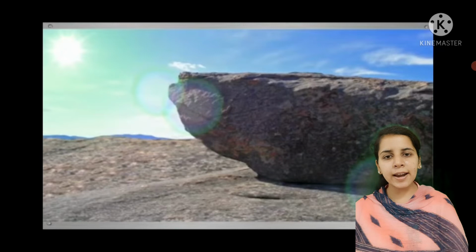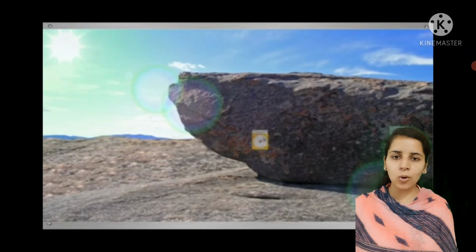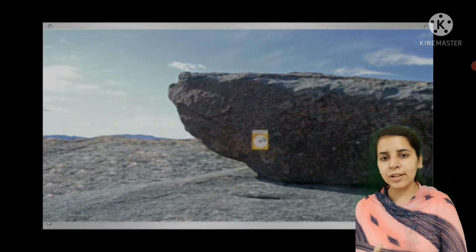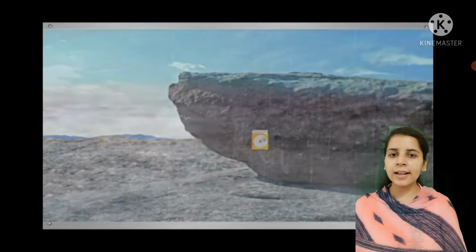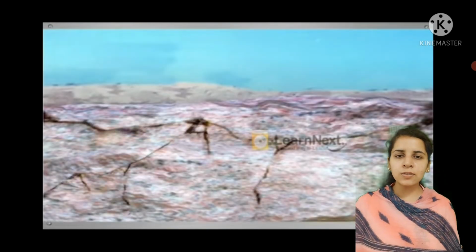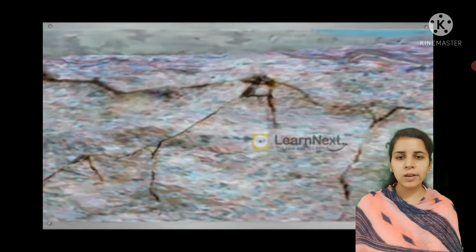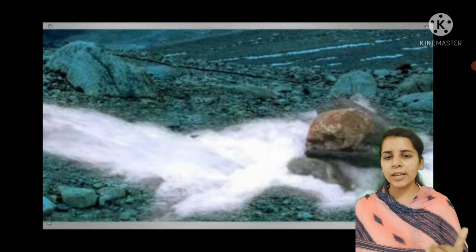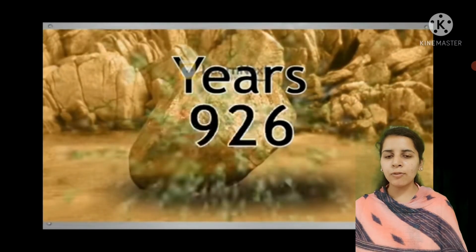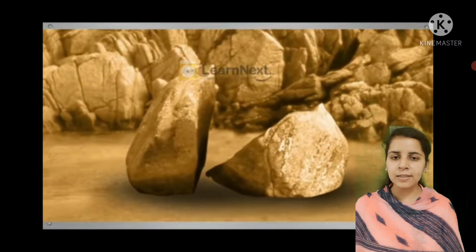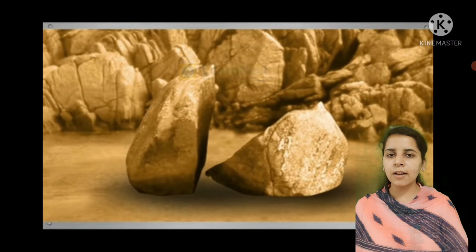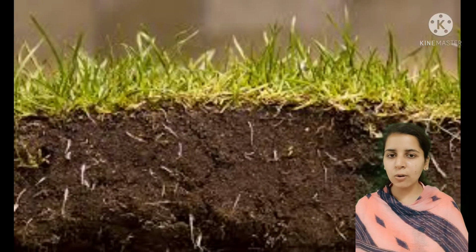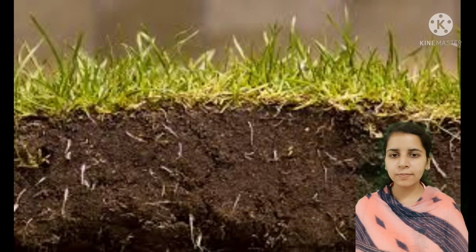The water gets into the cracks in the rocks, and when there is cold weather, that water freezes, expands and exerts pressure, which causes a breakdown of rocks. This repeated weathering process over thousands of years causes a breakdown of rocks into smaller pieces, and this results in the formation of the soil. So students, this is how soil is formed.